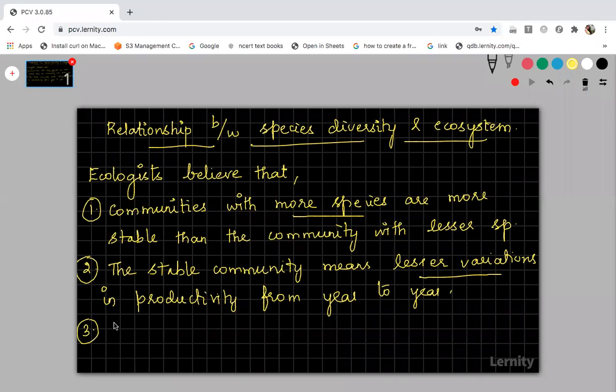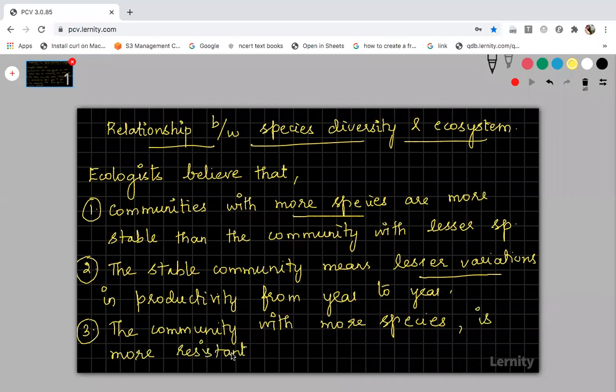That is the third point. The community with more species is the stable one. Yes, the community with more species is more resistant. You know what do you mean by resistant? While studying logistic growth and exponential growth, I gave you one term, right? Environmental resistance. Okay. The community with more species is more resistant to occasional disturbances.